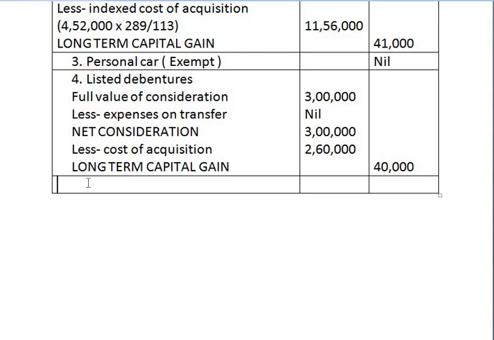Now our final answer is total capital gain. Total capital gain, when we add all the above gains, we get total capital gain, which is 1,69,000.